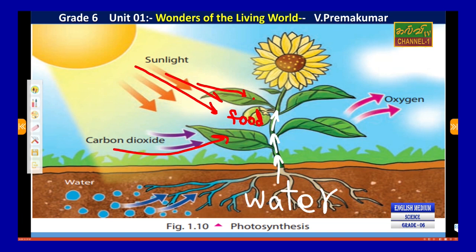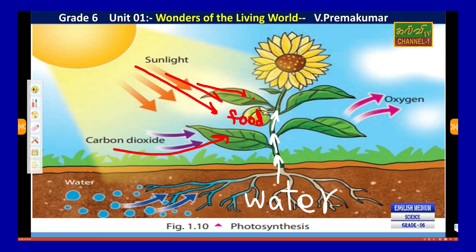That food is used by the organism. At the same time, a very important one: oxygen gas. This gas is essential for what? Yes, this gas is essential for living organisms. Why?